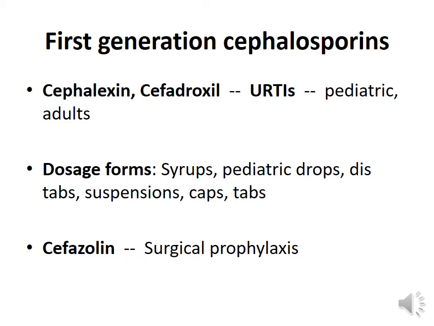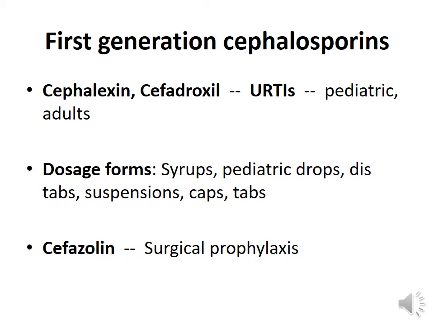Cephalexin and cefadroxil are used in the treatment of upper respiratory tract infections in the pediatric age group as well as adult patients. They are available as syrups, pediatric drops, dispersible tablets, suspensions, capsules, tablets, and even dry syrups.